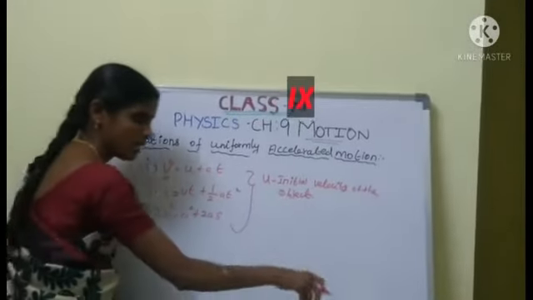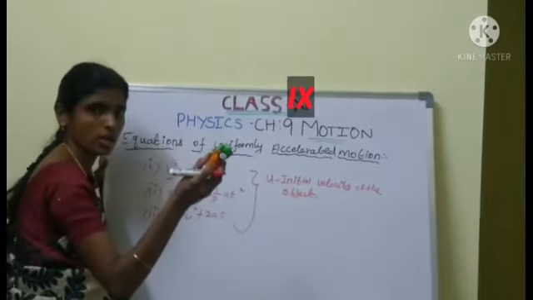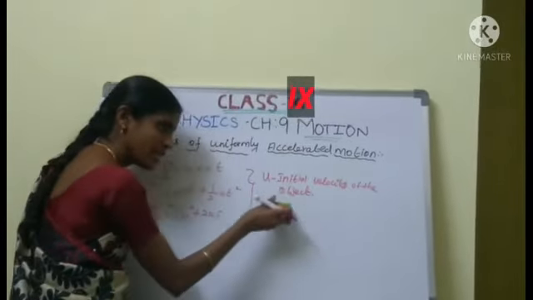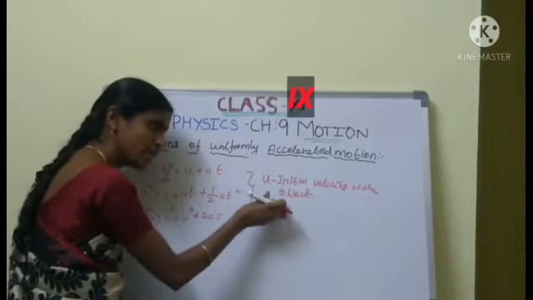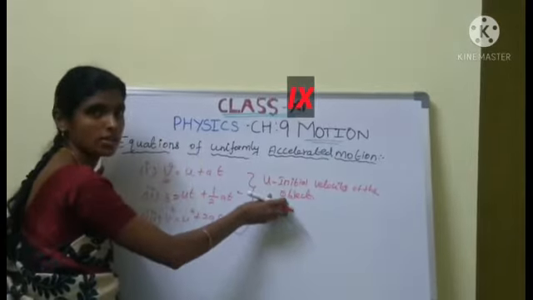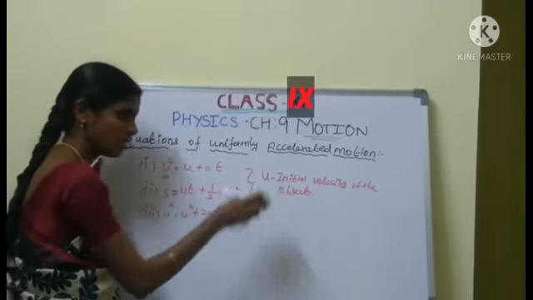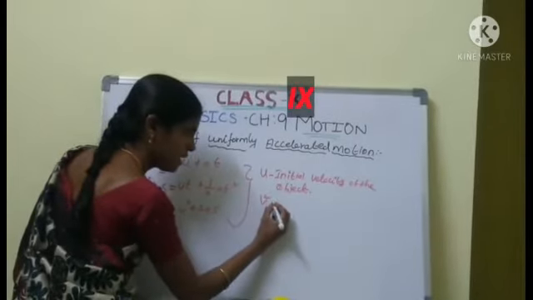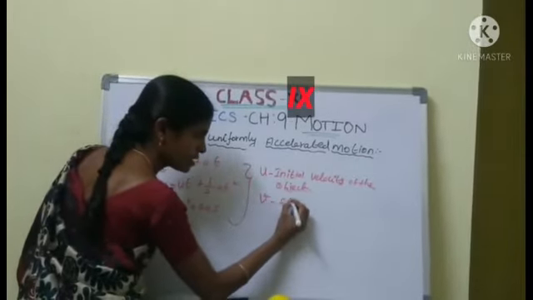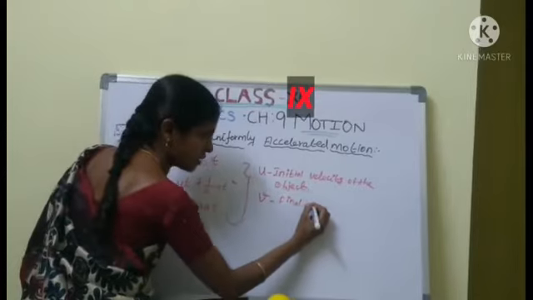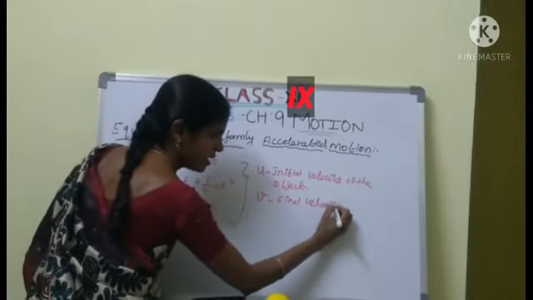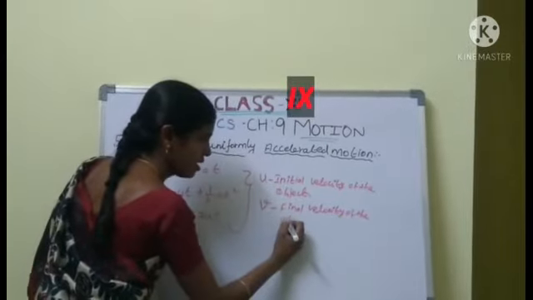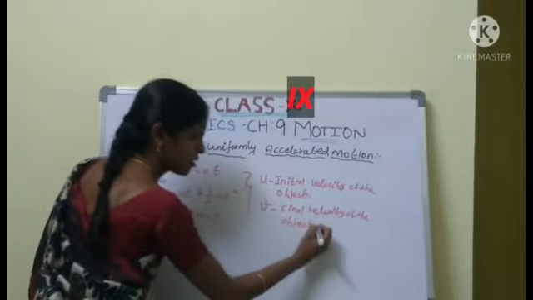Are you clear? Let us consider that one car is going from one place to another. Whenever the car is at the starting point, that is called the initial velocity. Now, what is meant by v? V is the final velocity of the object.